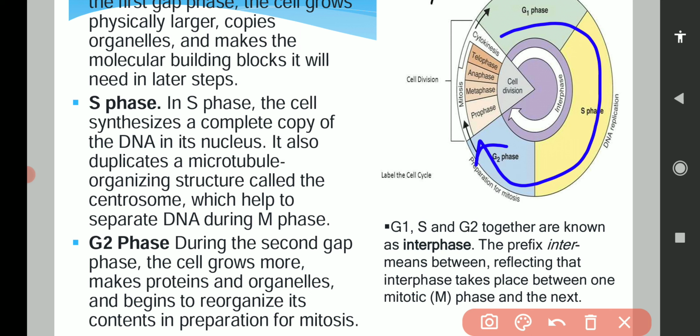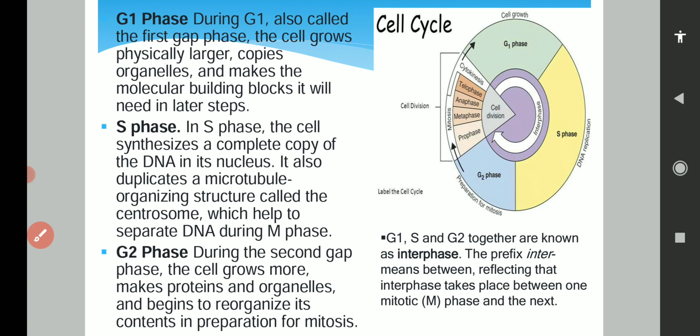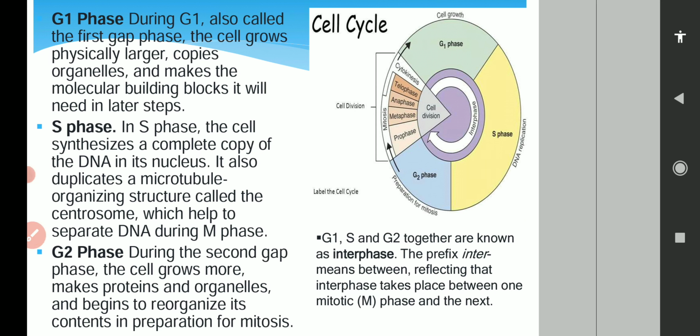And whenever the cell requires cell division, the cell will enter into mitosis, and after completion of mitosis, the cell will again enter into the interphase. Okay, so this is the complete interphase. It has three phases: G1 phase, S phase, and G2 phase.